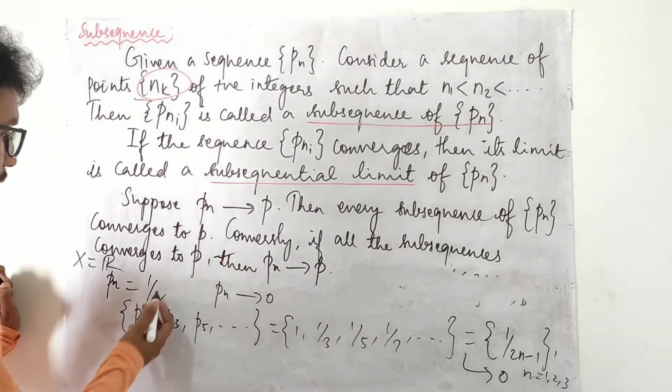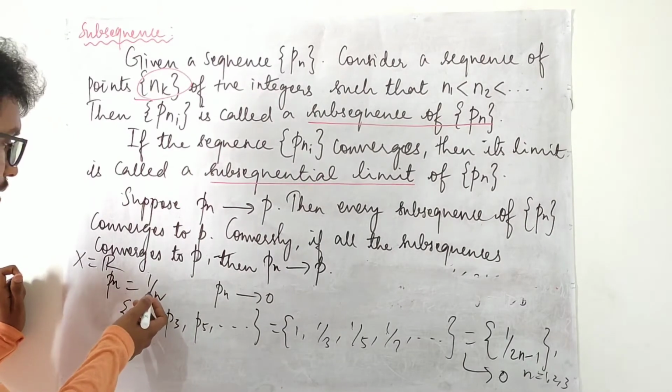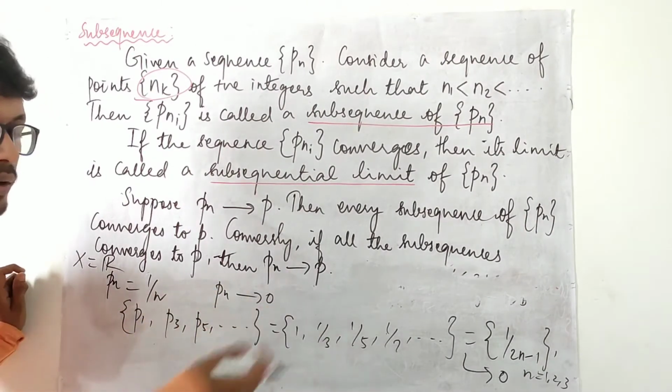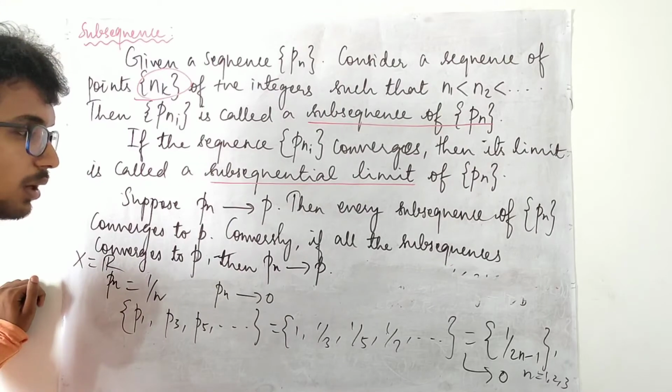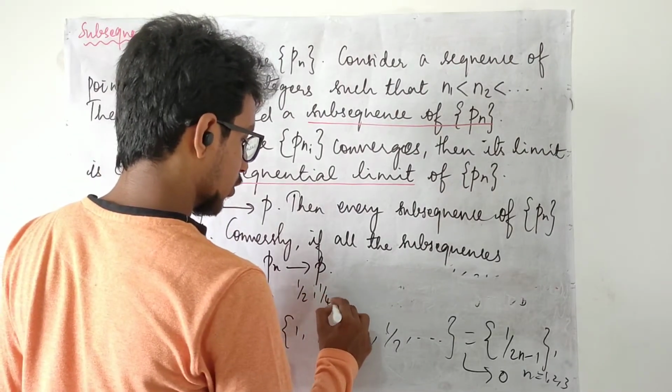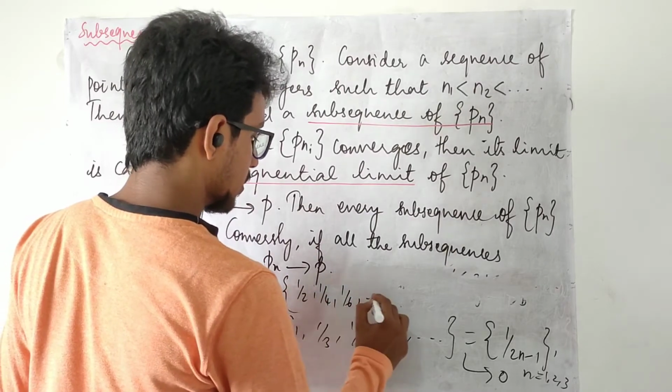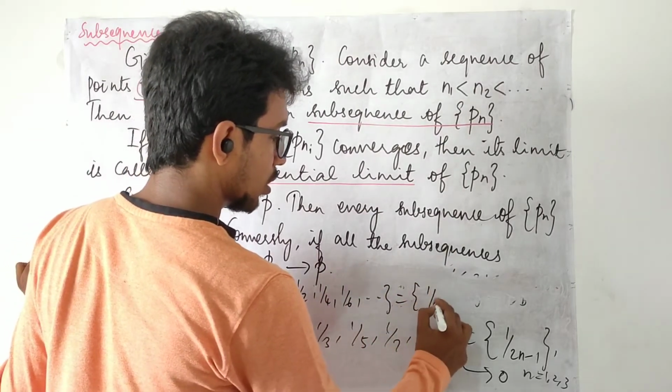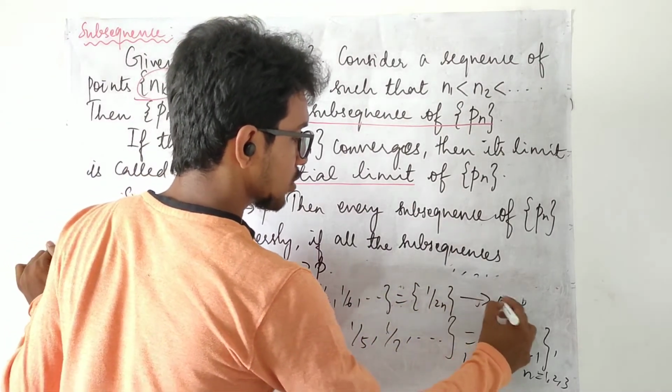Here I have taken only odd terms. If you take only even terms, then you will have 1 upon 2, 1 upon 4, 1 upon 6, which can be generalized as 1 upon 2n, and this also converges to 0.